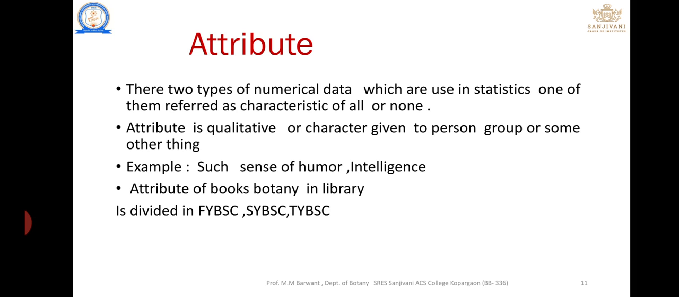For example, sense of humor, sense of intelligence, common sense, those are the examples of attributes. Another example of attribute is the books of a library are divided into three racks: FYBSC, SYBSC, and TYBSC. Those are the qualitative attribute of a library.